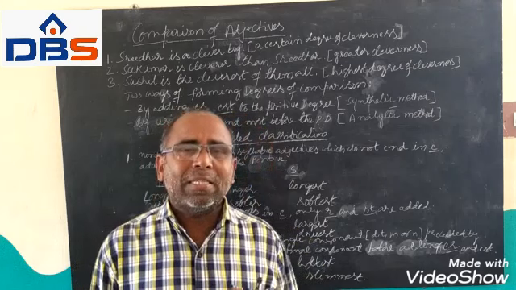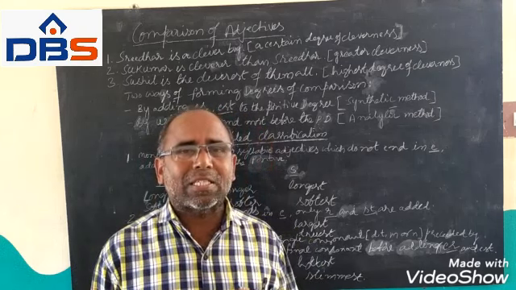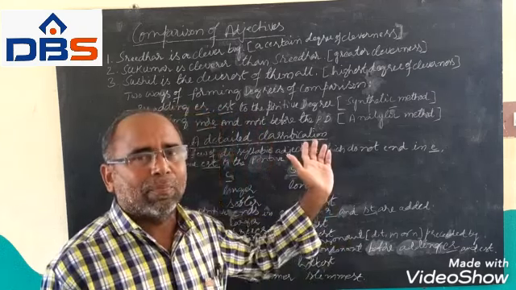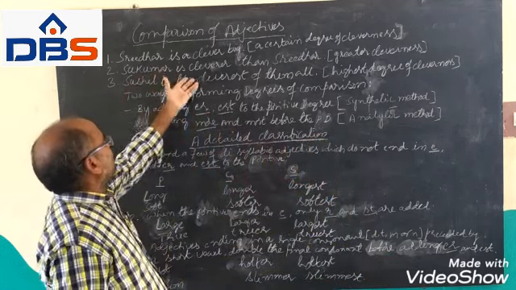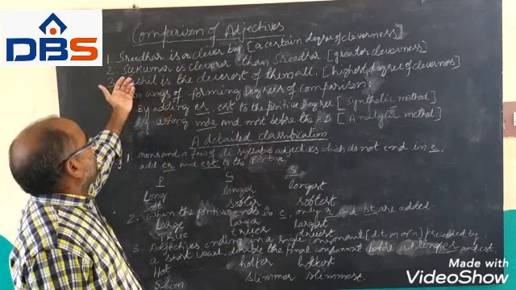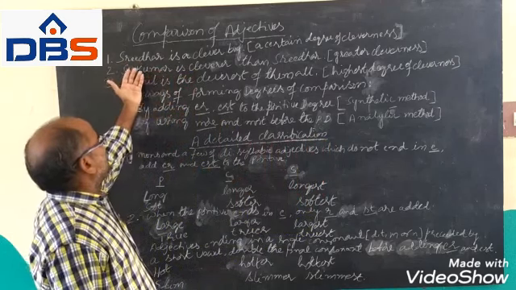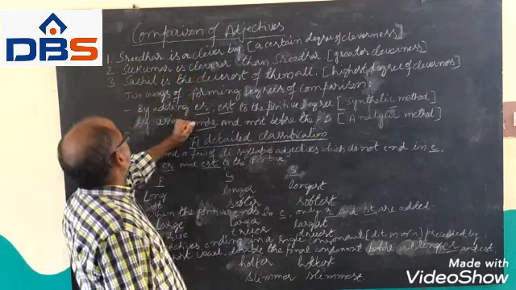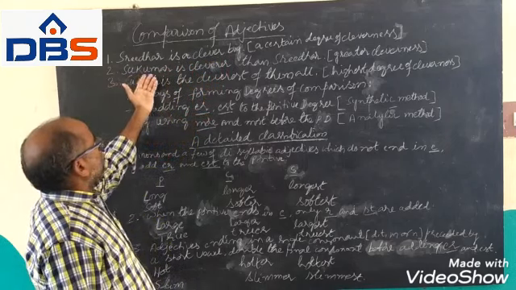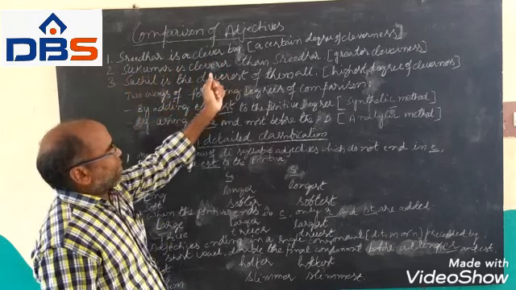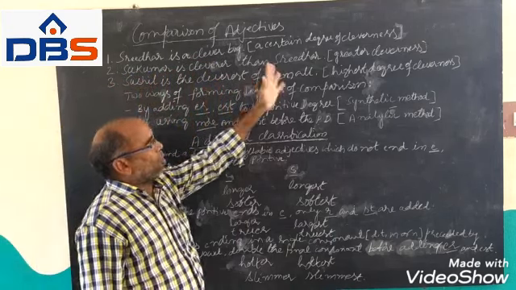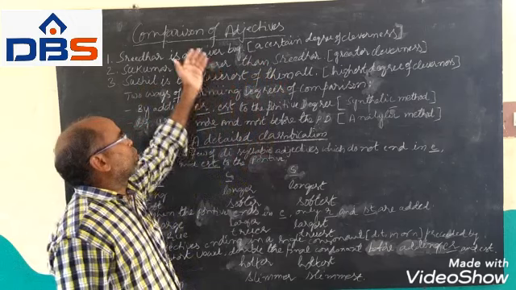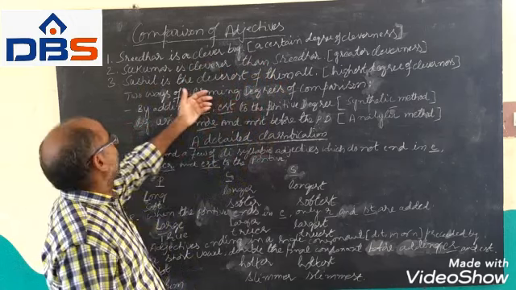If you carefully look at the sentences written on the board, there are three sentences at the very beginning of the topic. Sentence 1, Sridhar is a clever boy. Sentence 2, Sukumar is cleverer than Sridhar. Sentence 3, Susil is the cleverest of them all. Once again, please go through the three sentences.